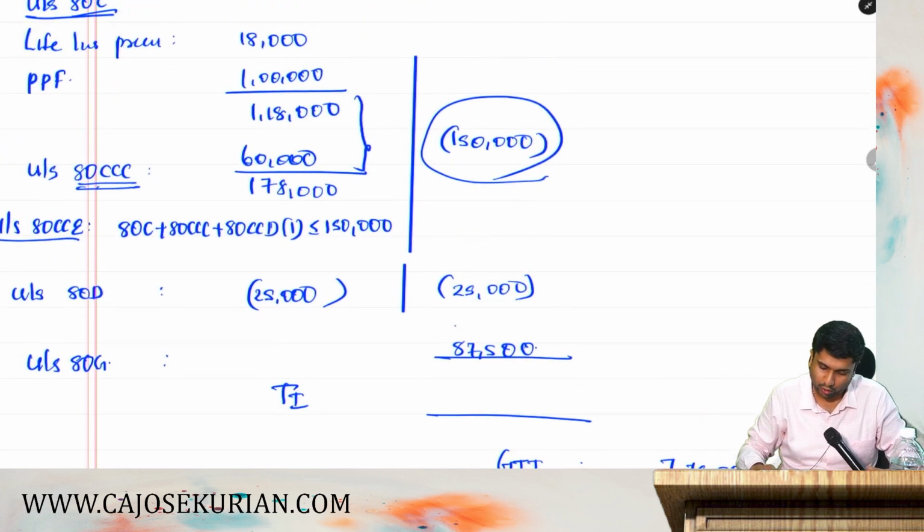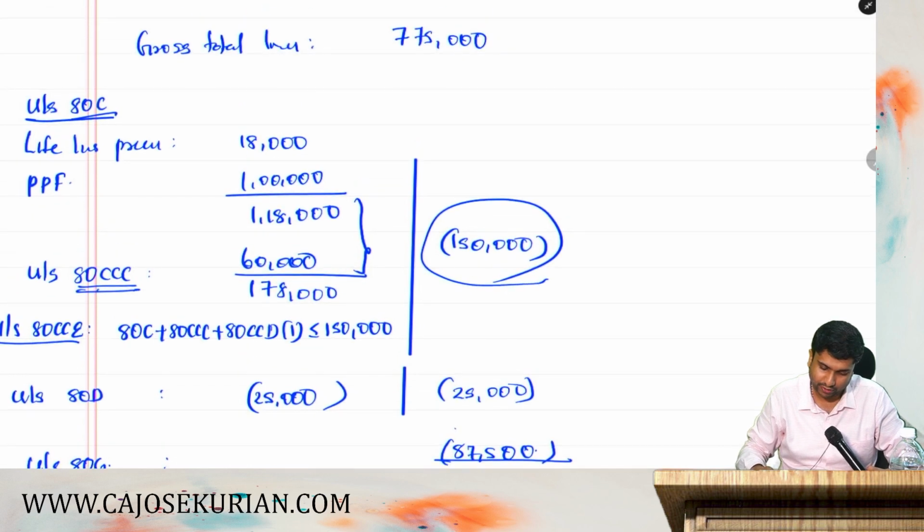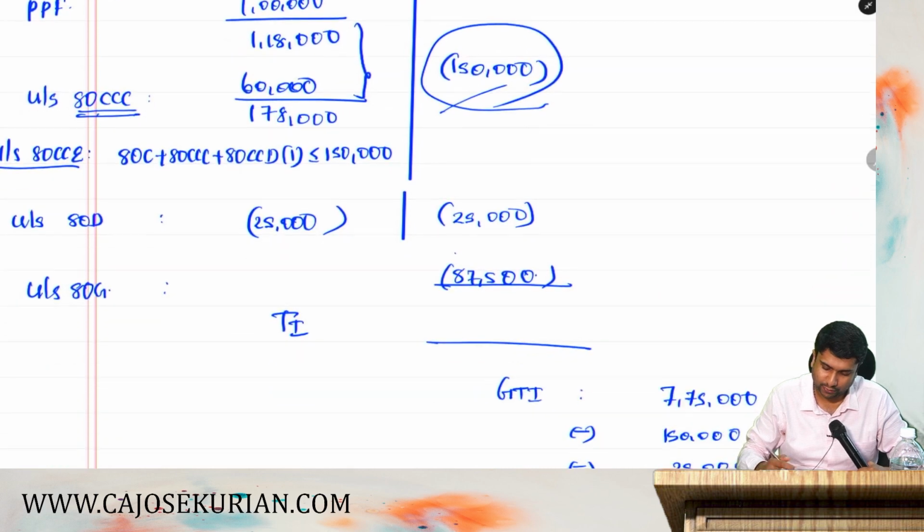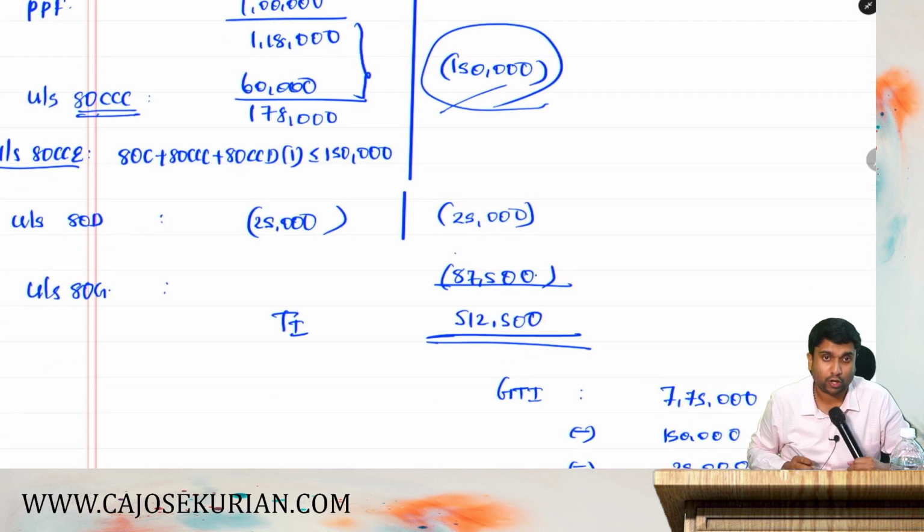Total income after all these 3 deductions shall be how much? 5 lakh 12,500. From 775, deduct 1 lakh 50, 25 and 87,500, it will be 5 lakh 12,500. That is the taxable total income. I hope it is clear.